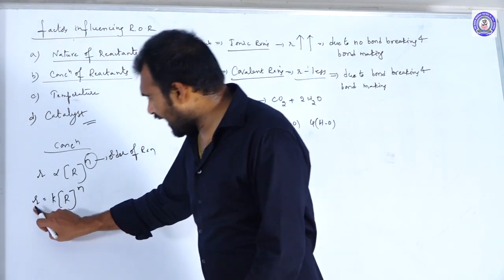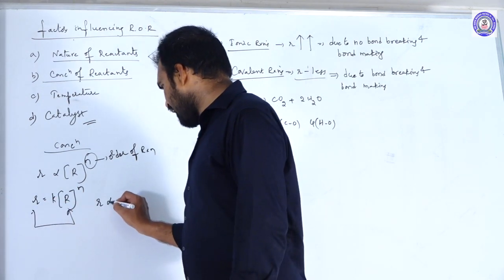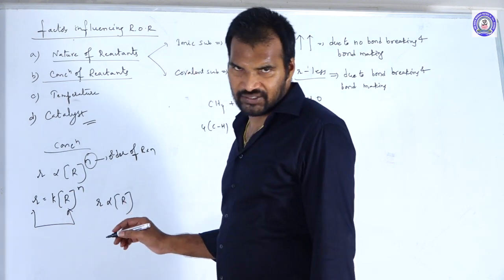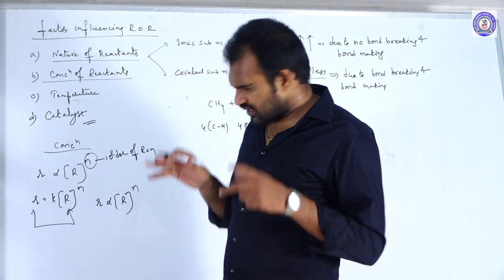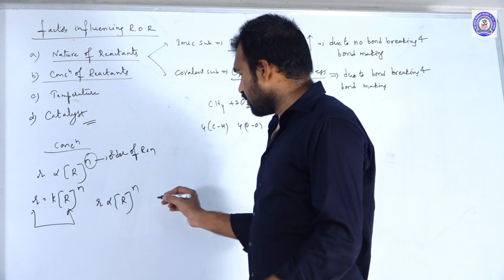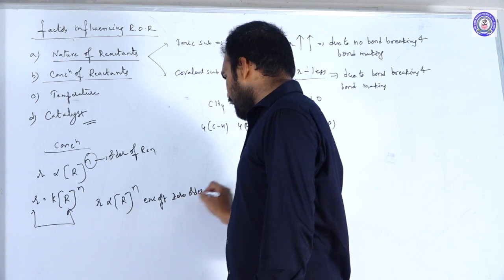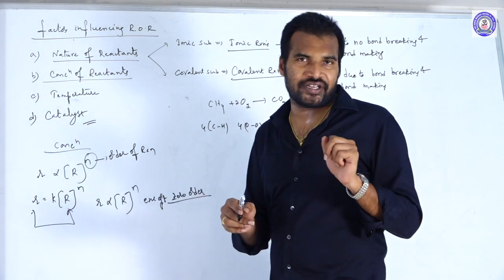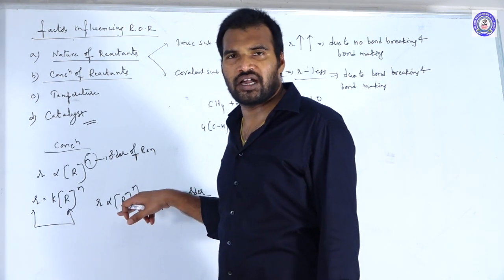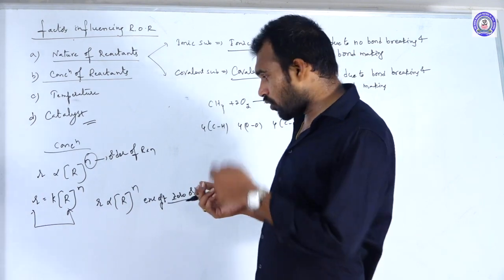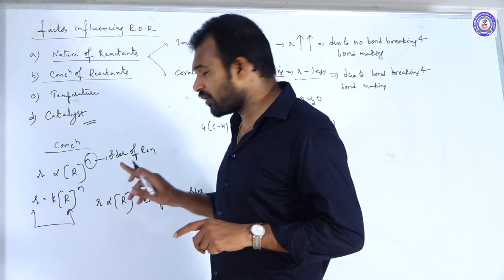In this rate equation, what is the relation between the rate and the concentration? Rate is directly proportional to concentrations of reactants, concentration of R to the power of n. So it's directly proportional, except zero order. Other than zero order reactions, for all the remaining orders, rate is directly proportional to the concentrations of reactants. Why zero order? Suppose n value is 0, then anything to the power of 0 is equal to 1. That means rate is independent of concentration.